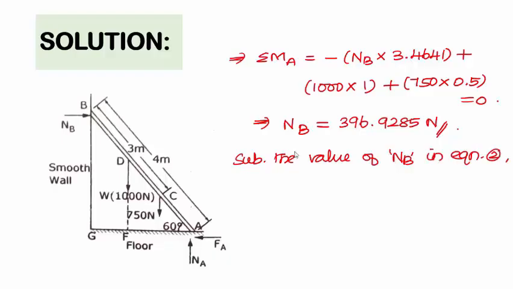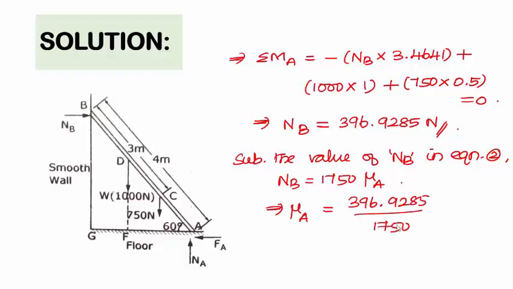Now we can substitute the value of NB in equation 2. Equation 2 is NB is equal to 1750 into mu A. So mu A is equal to NB divided by 1750, that can be obtained as 0.2268.